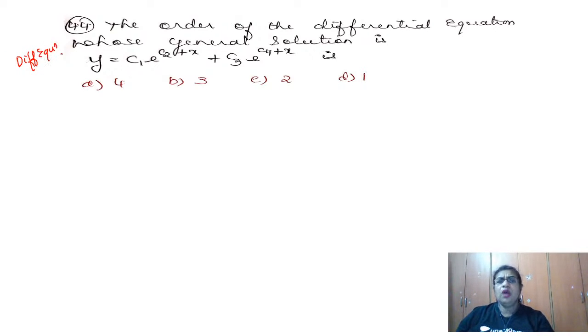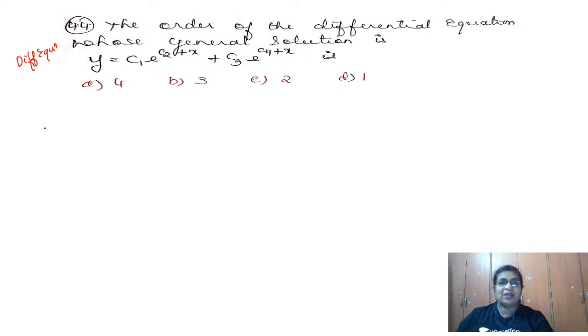Now, how do we find the order? We know to find the order when we have the derivative of the dependent variable with respect to the independent variable, dy by dx, by seeing how many times it is differentiated. But when we have constants, there is a trick.